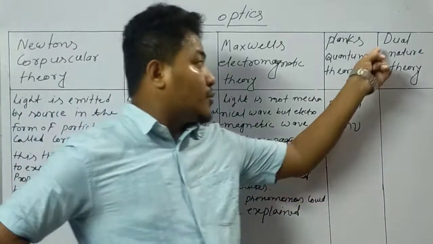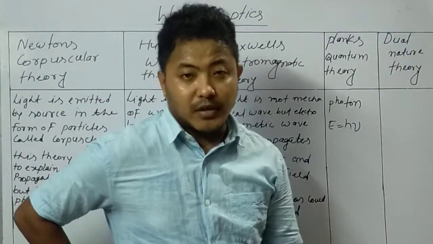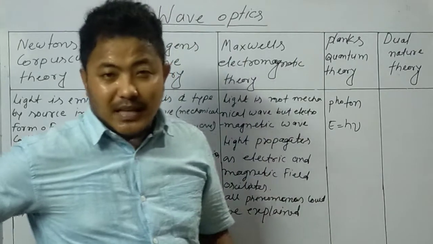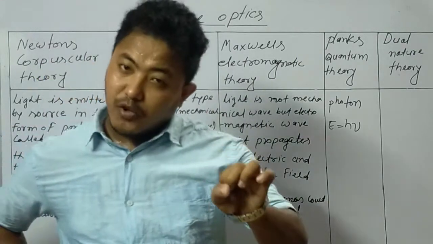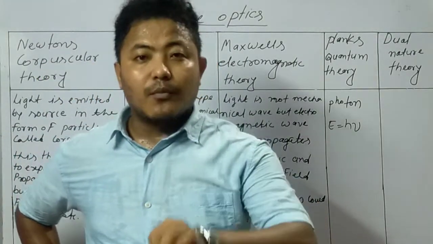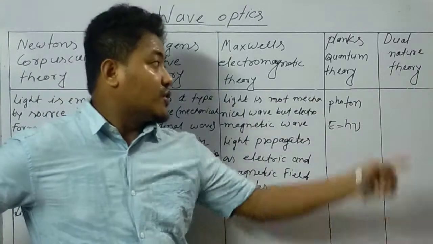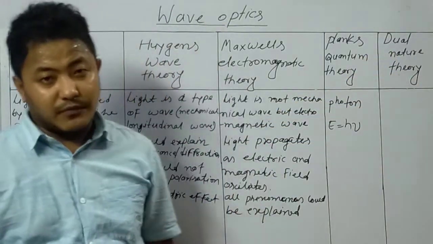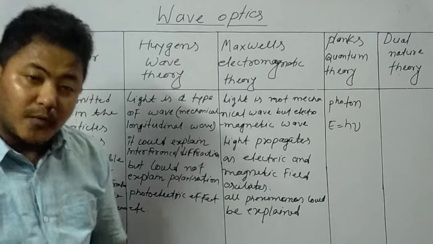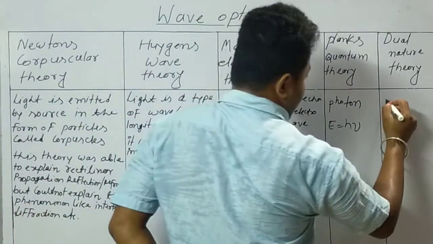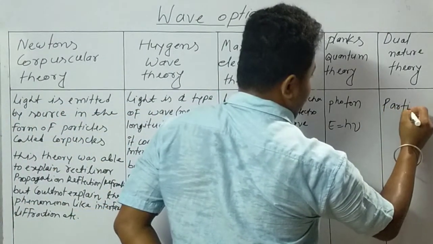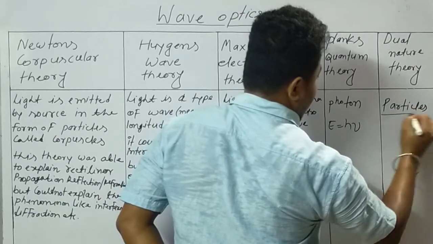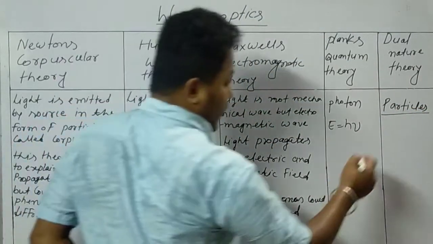That is why this is called the dual nature theory. What is the dual nature theory? That light is emitted in the form of particles and also in the form of waves. So this is finally the dual nature theory. What does the dual nature theory propose? That light is emitted both in the form of particles and in the form of waves.